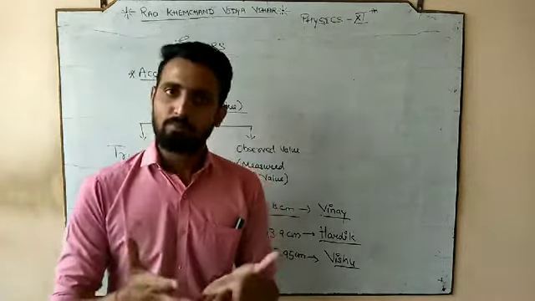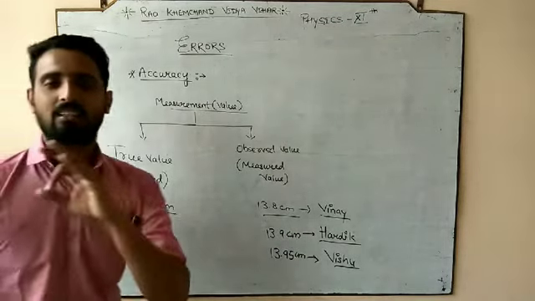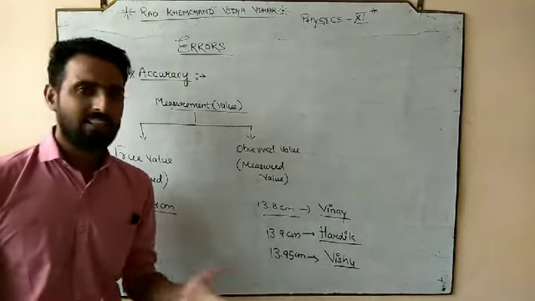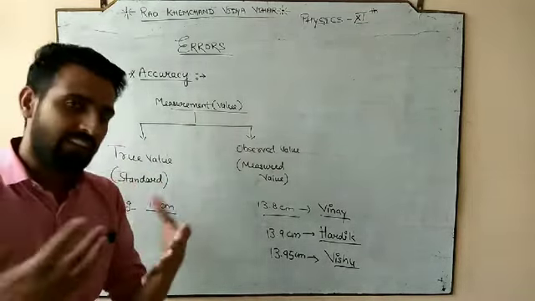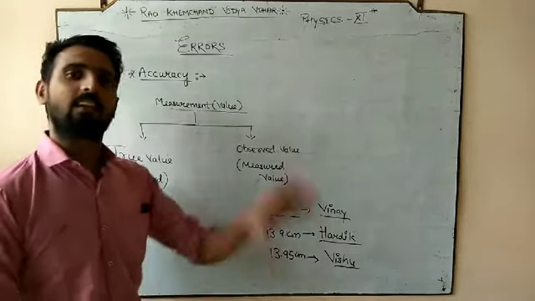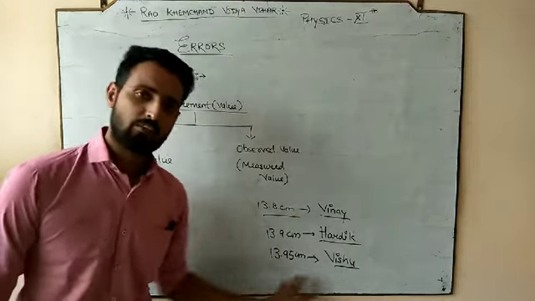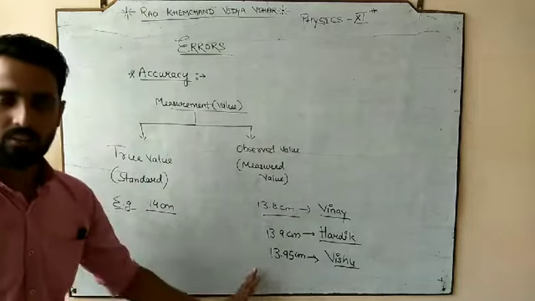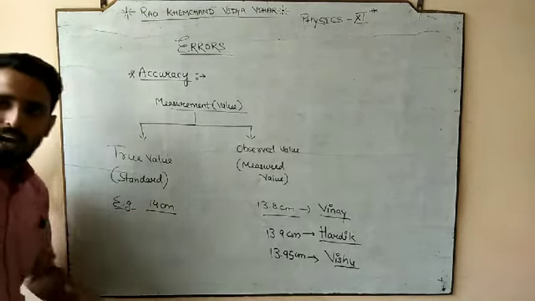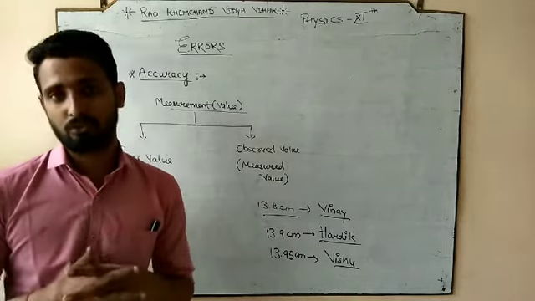And I think आप सबका आंसर है only one. That's the reading of the Vishu is the more accurate. Now the same thing is that सबका आंसर यही होने वाला है 13.95. अगर किसी का डिफरेंट है, he or she can write on the comment. प्लीज वो लिख के बता सकते हैं कि सर नहीं, मुझे लगता है कि आपका या हार्दिक का ज्यादा एक्यूरेट है. बट आई एम आस्किंग, Vishu is the more accurate among the all three of the readings because the standard is 14. So why you chosen the Vishu as a more accurate? आपने उसे क्यों चूज किया?